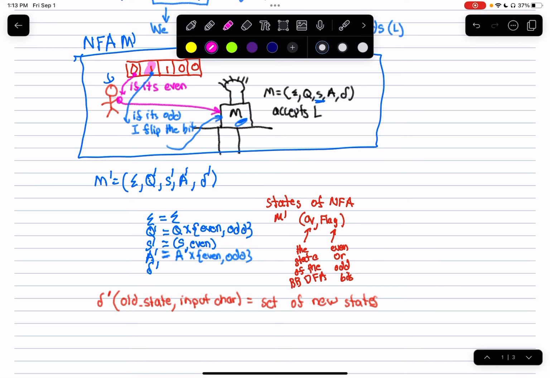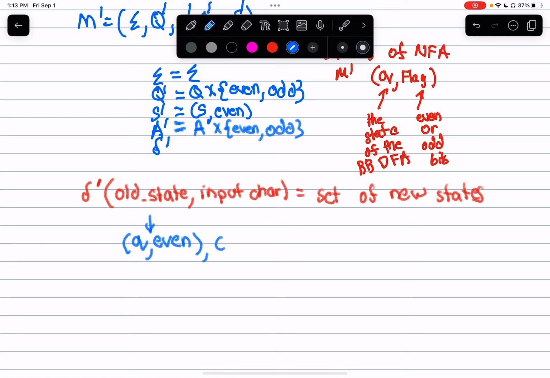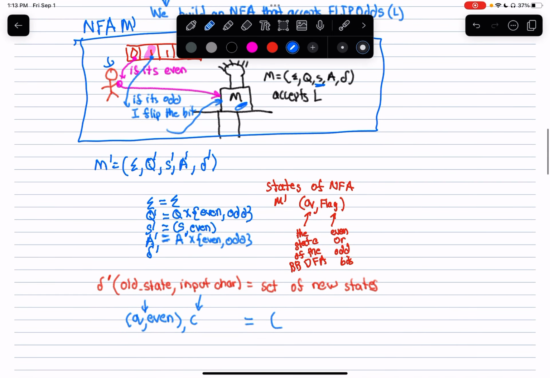The states of my NFA over here are all tuples. They're q comma some flag. So if I say that my old state is q comma even, and I receive some input character, let's call it character C. So I'm in the state q comma even. I've received an input character C. What did I say I do with even bits? Do I throw the even bits into the machine or do I flip them?